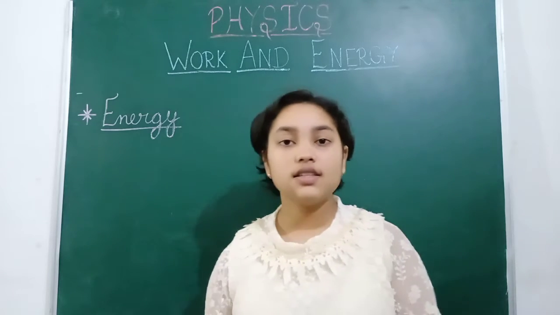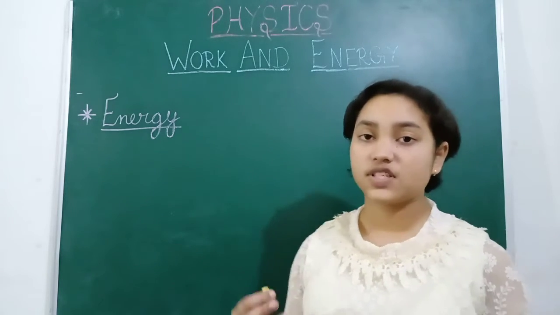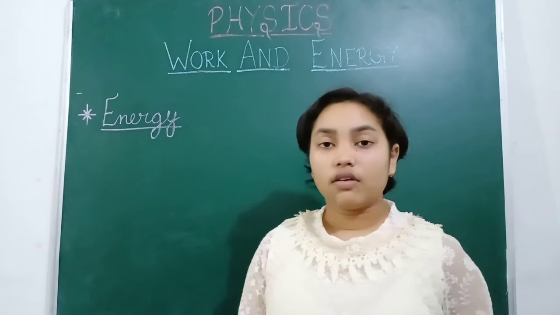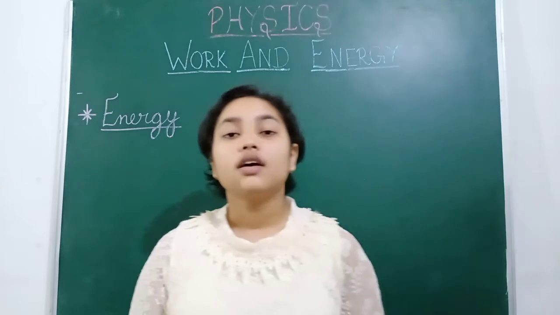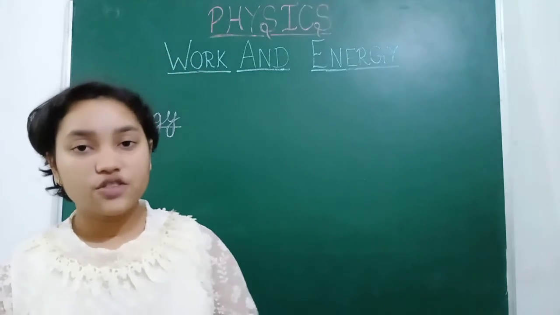When work is done, then we are saying that we are possessing energy. Energy can be defined as the capacity of doing work, the capability by which we can do work.